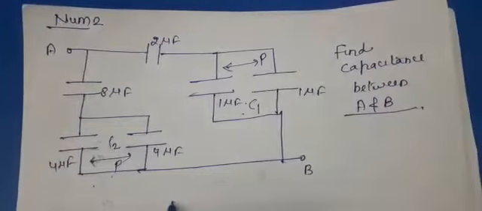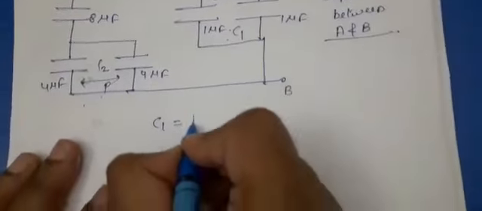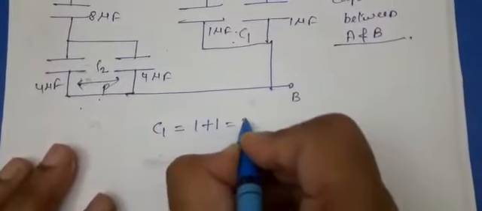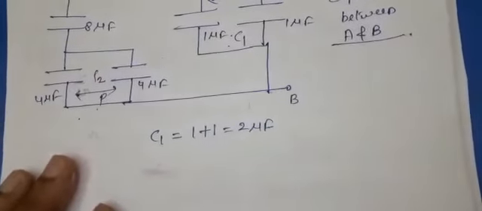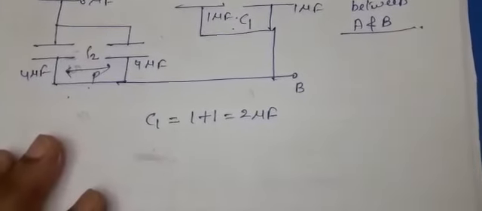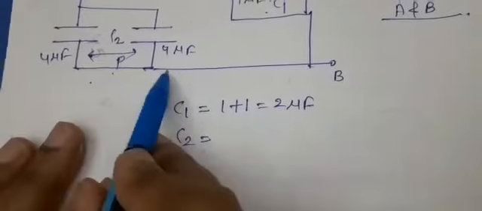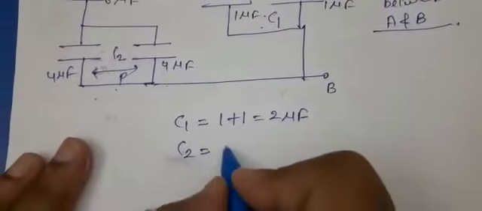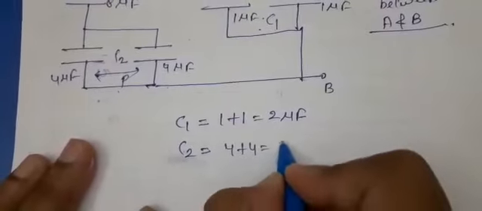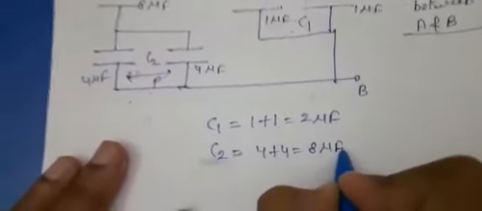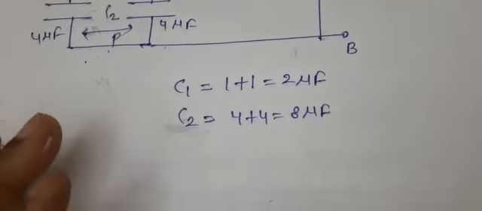So C1 will be equal to 1 plus 1, that is 2 microfarad, because it is a parallel combination. C2 is again a parallel combination of each 4 microfarad capacitor: 4 plus 4, that is 8 microfarad.